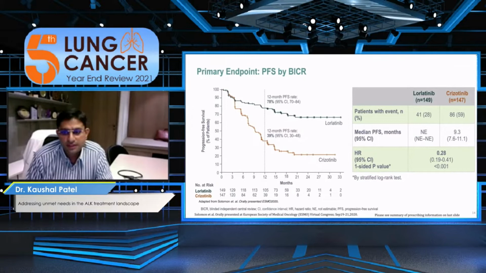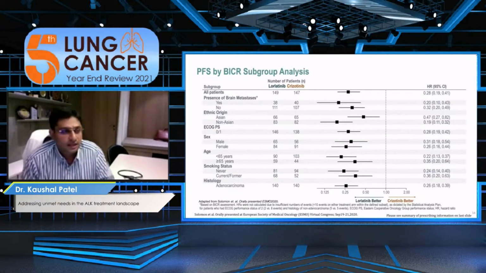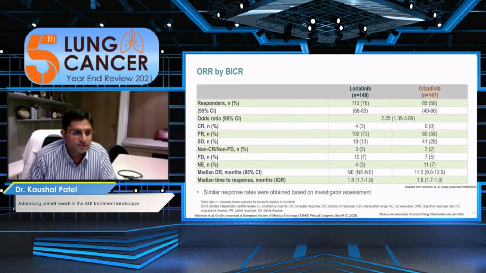If we move further ahead, the curve is separated widely apart with a hazard ratio of 0.28. If we compare the PFS by the investigator, the same holds true, 80% versus 35% 12-month PFS rate, and the curve is widely separated between the two groups. If we analyze the PFS according to subgroup, then all populations with ALK positive metastatic lung malignancy got an advantage with lorlatinib compared to crizotinib, including heavy smokers, non-smokers, adenocarcinoma, as well as CNS involvement.